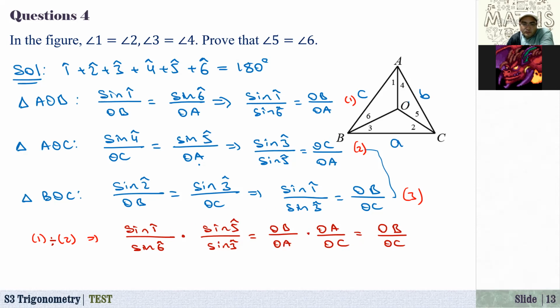Here we have 1 over 3, 1365, 1315. 1 equals 2, 3 equals 4, 5 equals 6. Sine 1, sine 6, OB, OA, sine 3, sine 5, and 1 and 3.